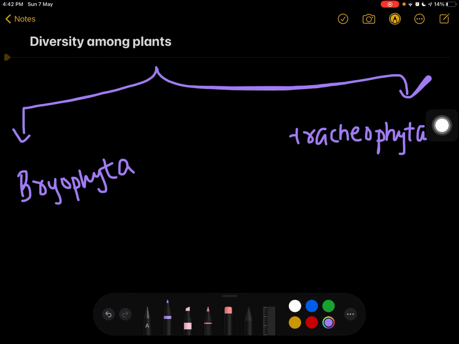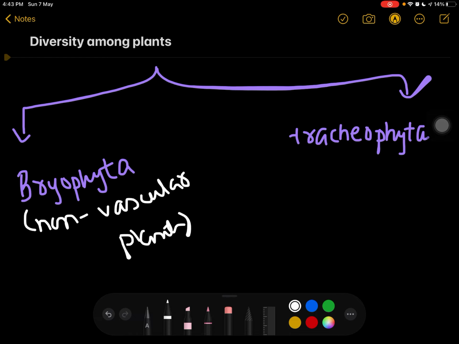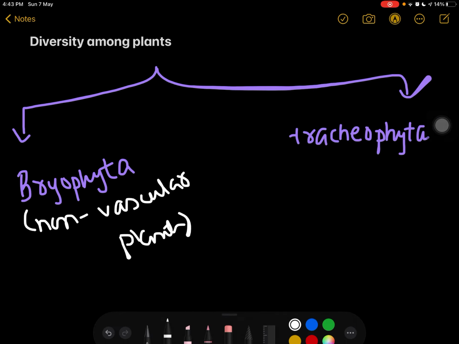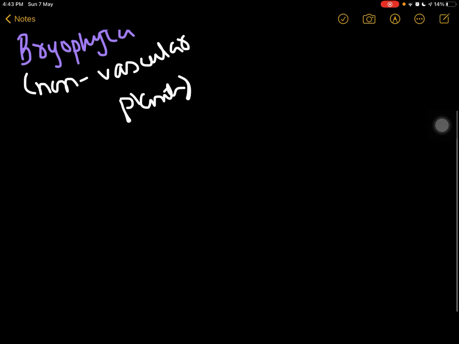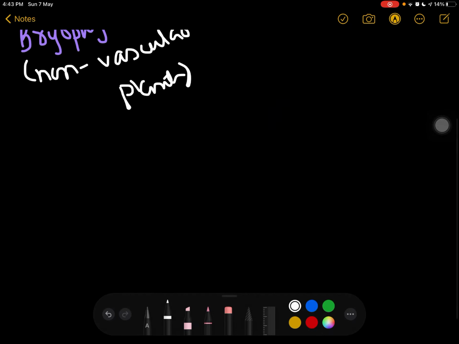Basically, this bryophyta are non-vascular plants, right? And this bryophyta are again divided into three groups.